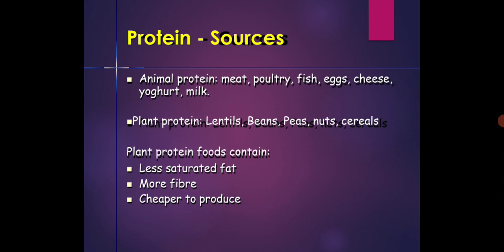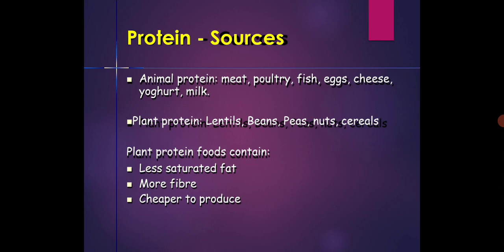Animal protein comes from meat, poultry, fish, eggs, cheese, yogurt and milk. Plant protein comes from lentils, beans, peas, nuts and cereal crops.